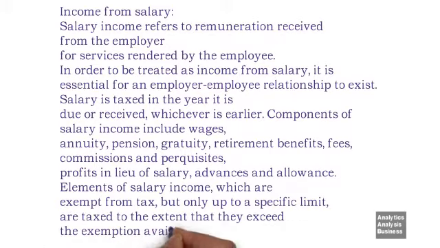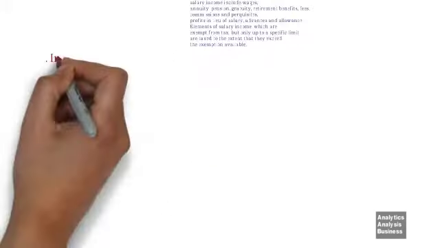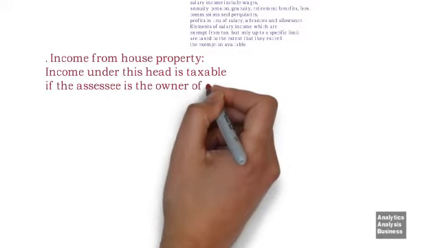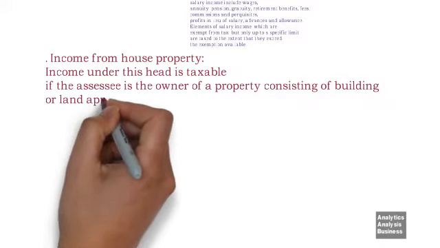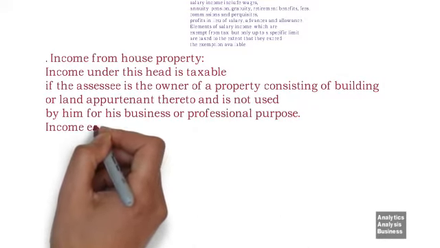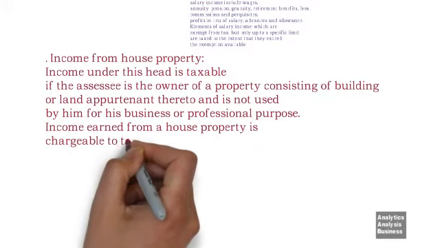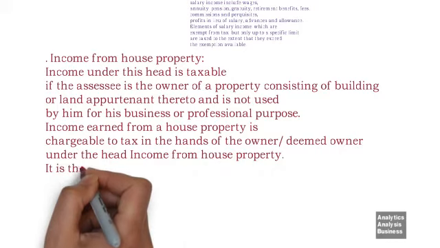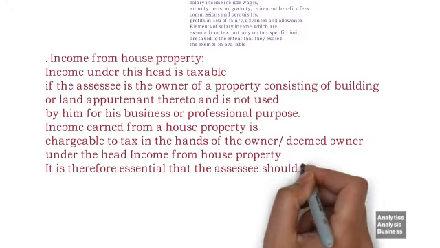Next is income from house property. Income under this head is taxable if the assessee is the owner of a property consisting of building or land appurtenant thereto and is not used by him for his business or professional purpose. Income earned from a house property is chargeable to tax in the hands of the owner/deemed owner under the head income from house property. It is therefore essential that the assessee should be the owner of the property.